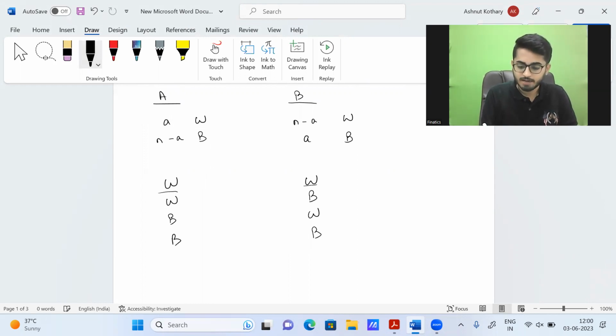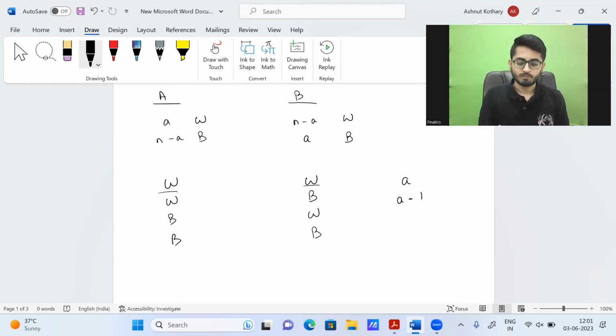In the first case, I am taking one white ball, putting it to B. I am taking one white ball from B, putting it to A. So I initially had A white balls in box A. I still have A white balls in the first scenario. In the second scenario, I took out a white ball from box A and I took a black ball from box B and put it in box A. So now I will have only A minus 1 white balls.